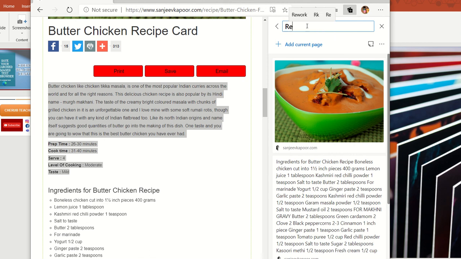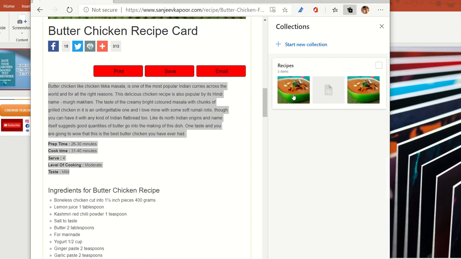So for this specific collection, you can give a name to it, you can name it as recipes altogether. Okay, so let me show you how it would look. You can see that this is my recipes section, which is already selected, in which I have almost 5 items. And next time when I make any new collection, I can name that collection as well, which would be easier for me to remember. So you can name the collection depending upon yours.